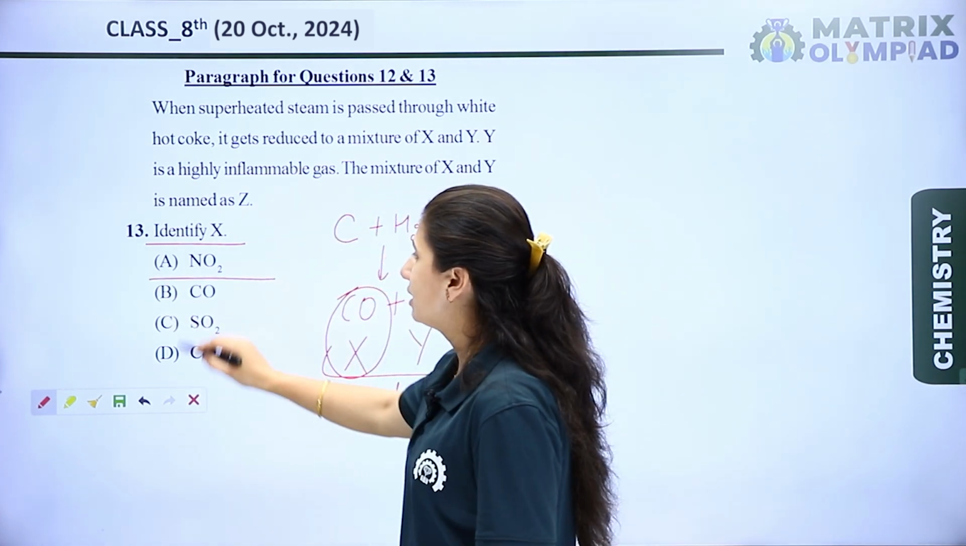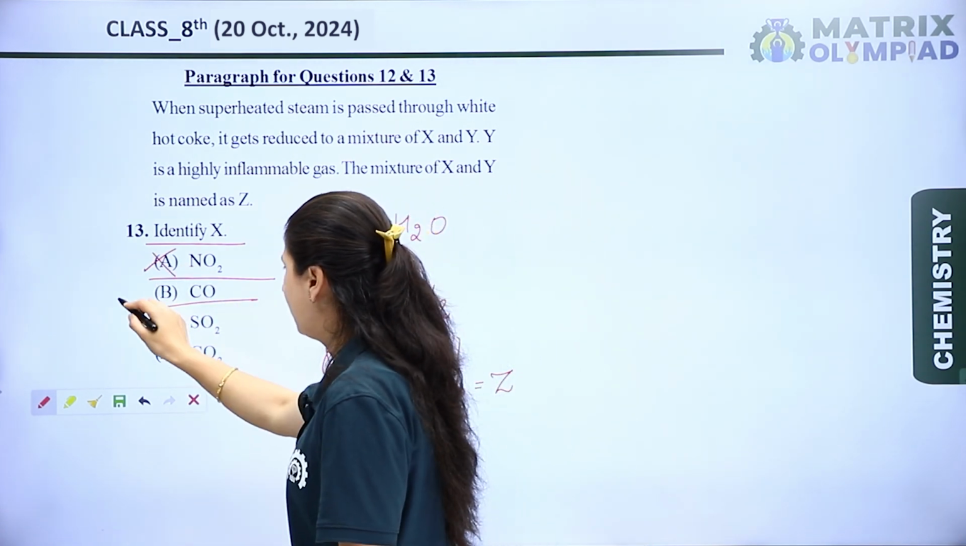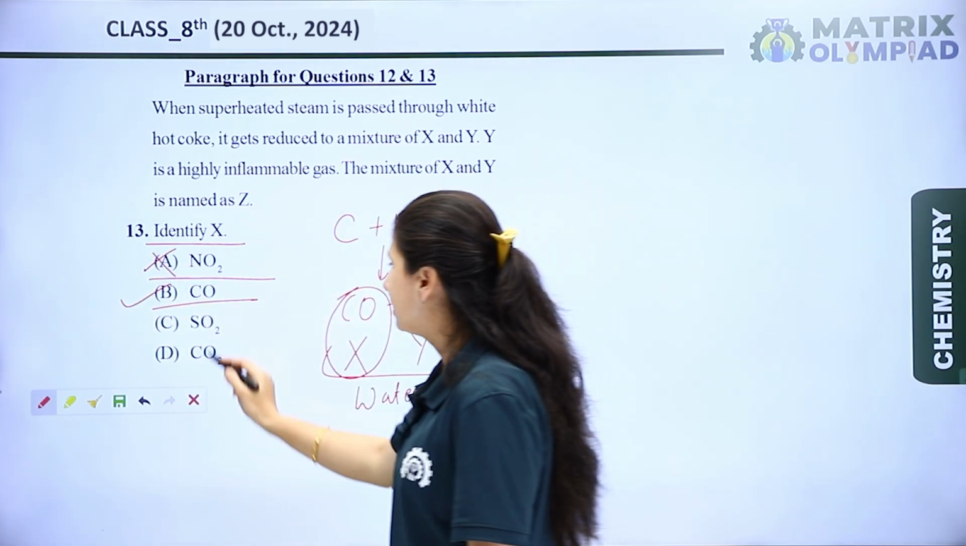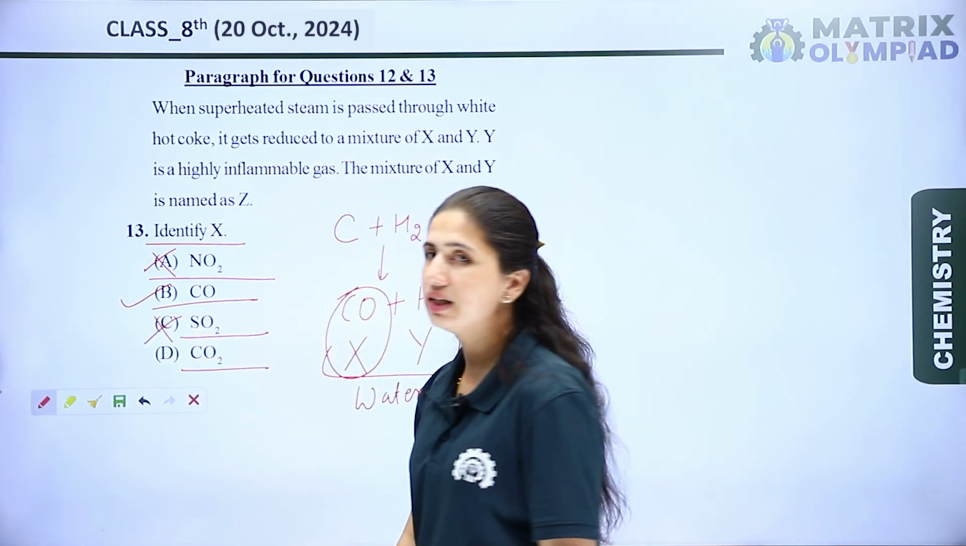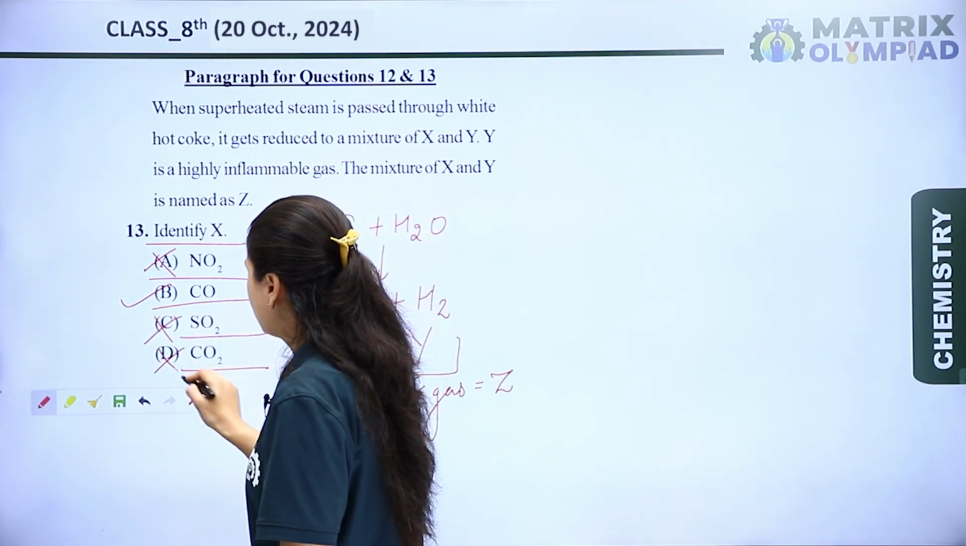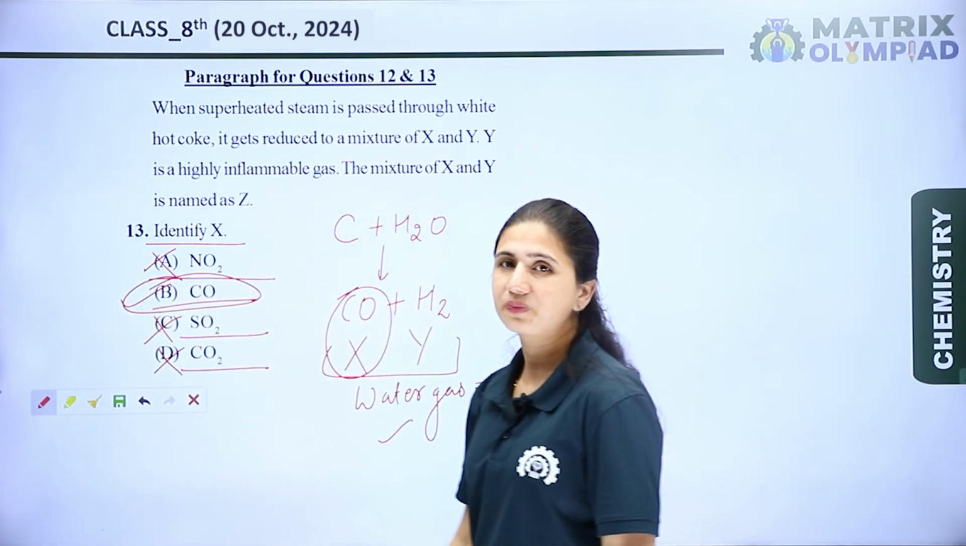So A is NO2, no. B is carbon monoxide, yes, B is the right option. C is sulfur dioxide, it is also a wrong option. Next, D is carbon dioxide, no, it is also a wrong option. So option B is the right option for this question.